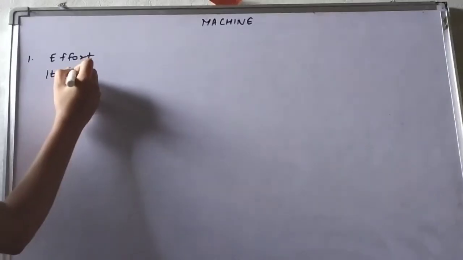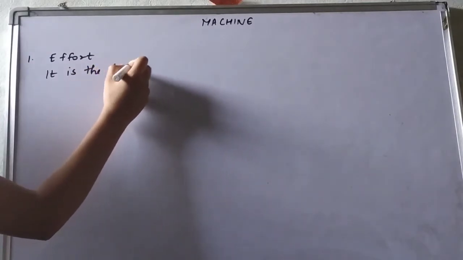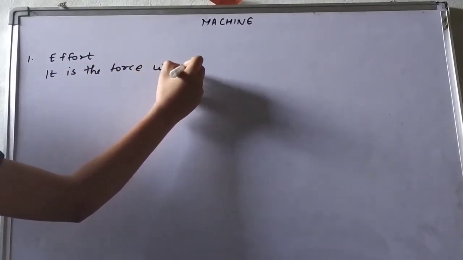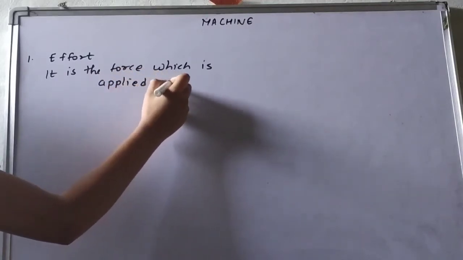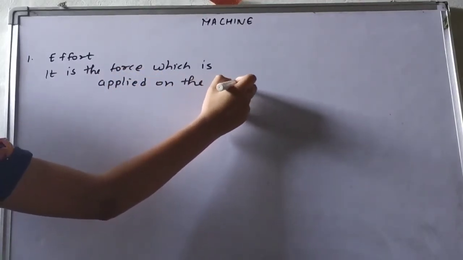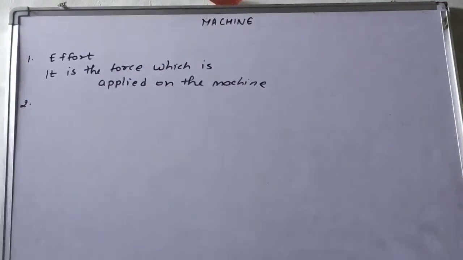It is the force which is applied on the machine. ठीक है, तो effort क्या होगा? ये एक वो force है जो आप machine पे apply करते हो. It is applied on the machine. We are also applying the force on the machine. Now that force that we are applying on the machine is known as effort.